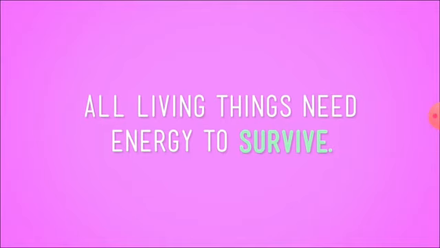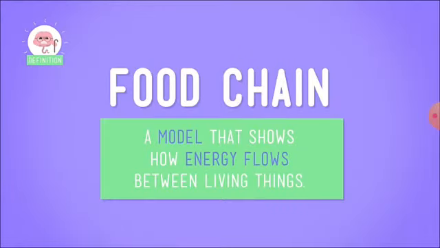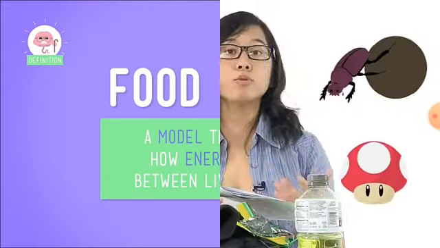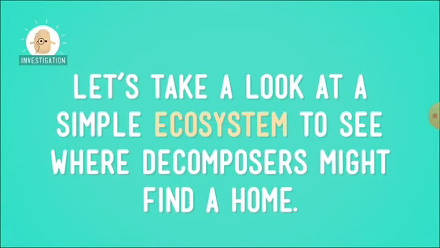Now, if you've been paying attention so far in our little talks here, you'll remember that all living things need energy to survive. Energy flows through a system of living things, moving from plant to animal to other animals in a what-eats-what model called a food chain. We use food chains to see how energy flows between living things in an ecosystem. Decomposers are living things too, and since they need energy to live, just like anybody else, they need a spot in the food chain. But where do decomposers fit in an ecosystem? Let's look at a simple little ecosystem to see where they might find a home.